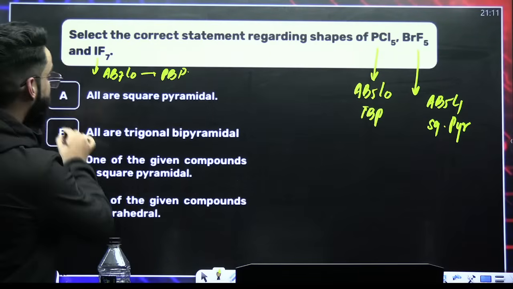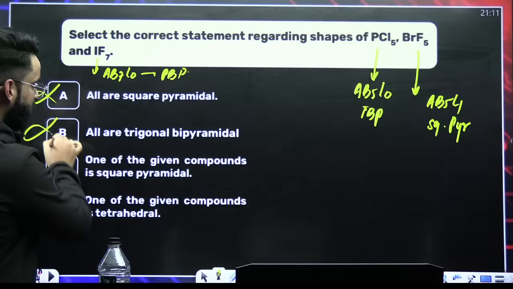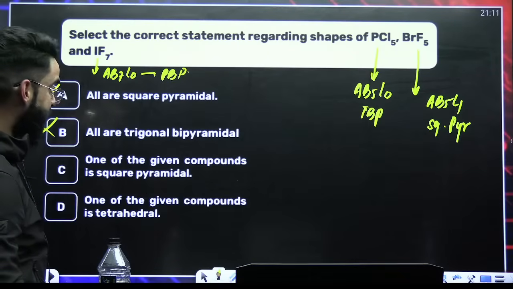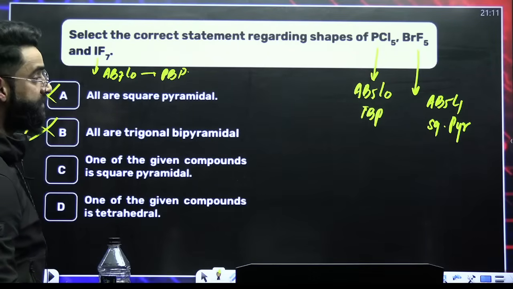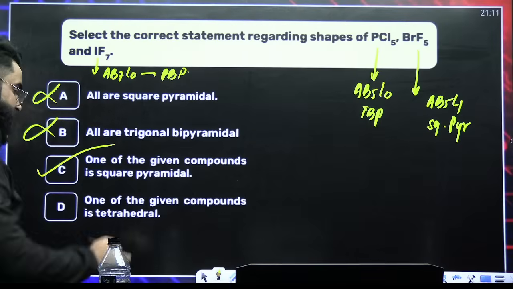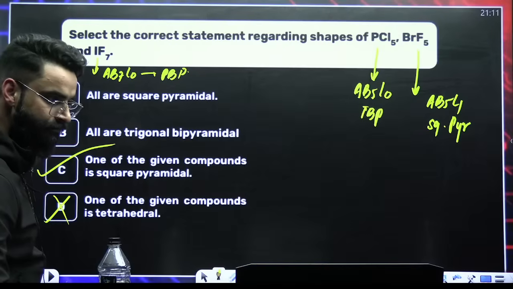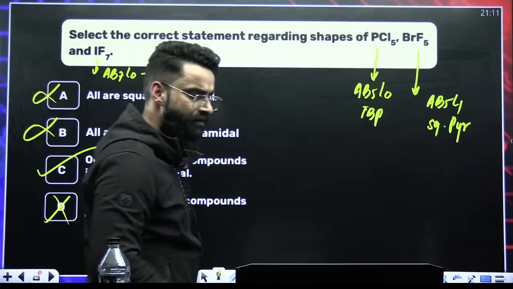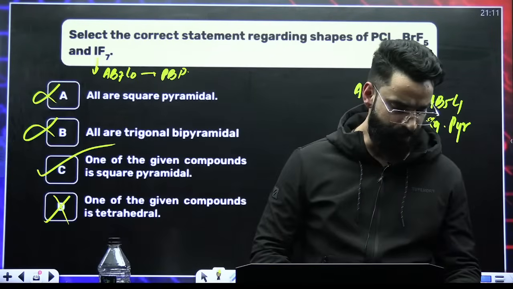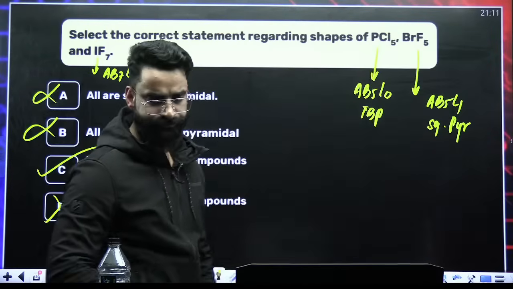Now, all are square pyramidal, no. All are trigonal bipyramidal, no. One of the given compounds is square pyramidal, yes, this is correct. One of the given compounds is tetrahedral, no, there is no compound which is tetrahedral here.